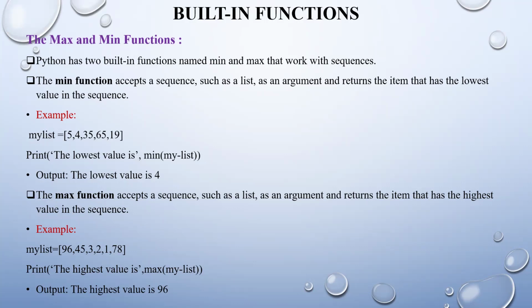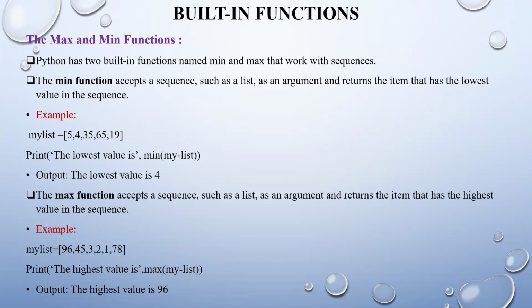For example, my list is equal to some numbers. I just want to know which is the lowest value in this particular array. So print the lowest value is min, my list. I'll get the output as the lowest value is 4. In this particular array, the lowest value is 4. That is about the min function.